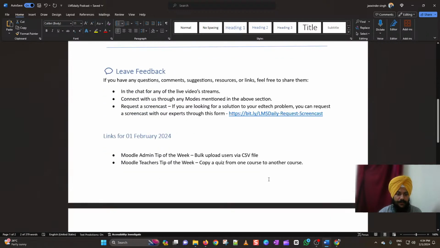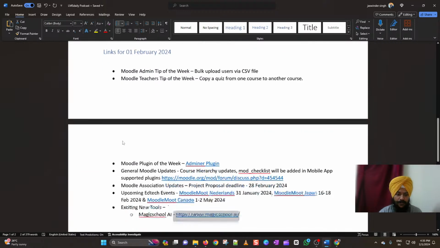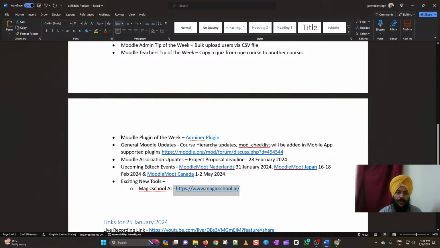Coming back to the agenda for today's show, we will be discussing the Moodle admin tip of this week, and we will be covering how you can upload bulk users via CSV file in Moodle. For the Moodle teachers tip of this week, we will be copying a quiz from one course to another course. Then we'll be covering the Moodle plugin of this week, which is the Adminer plugin, and we will see how it works. Then we will cover the general Moodle updates and the Moodle Association updates,